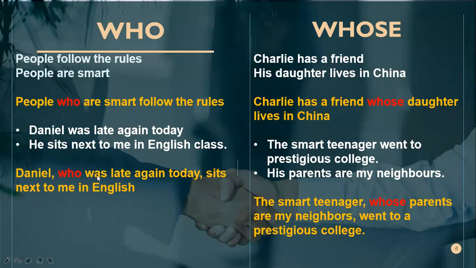To be, sir. Who is followed by is, followed by what? What is was? What is are? What is have? My brother who has 5 cars. People who are smart. Daniel who was late. What is this? Who is followed by a verb.